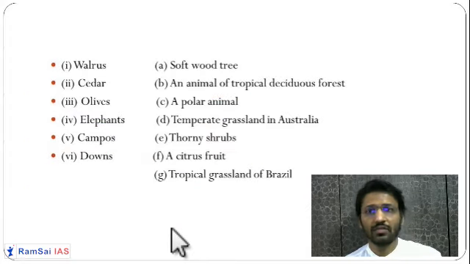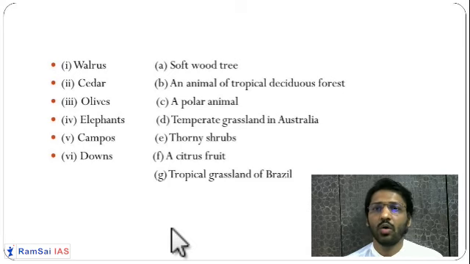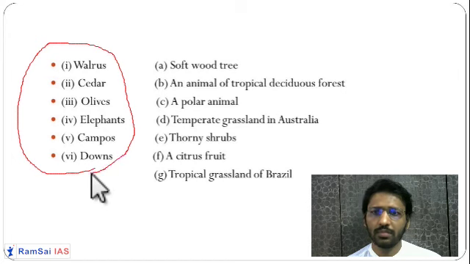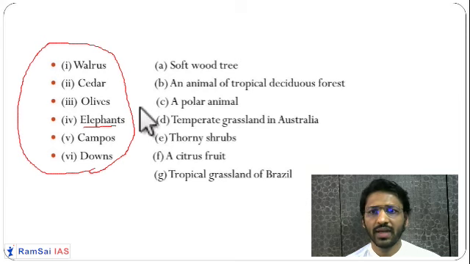Next is match the following. This match the following is also very important and can be asked as it is. So: walrus, cedar, olive, elephant, campos and downs. If you feel it is very difficult, first try to solve the very simple ones. Softwood trees, do you know which are the softwood trees? You might not know. Elephant, yes, you have heard about the elephant. We have seen that in the tropical deciduous forest you will find elephants.